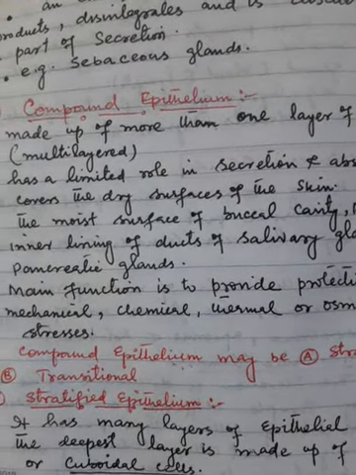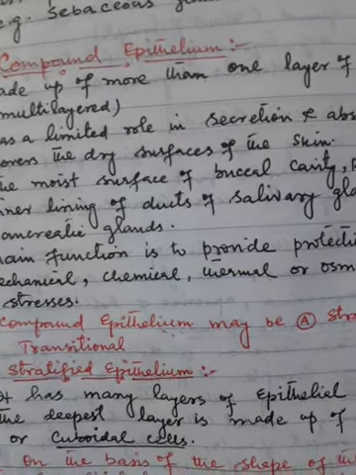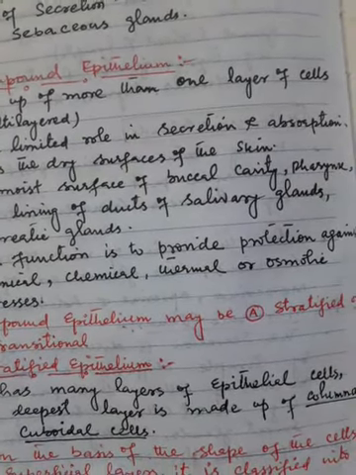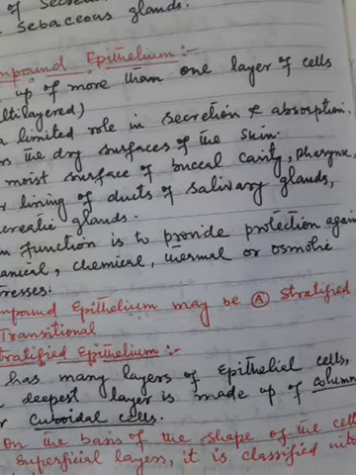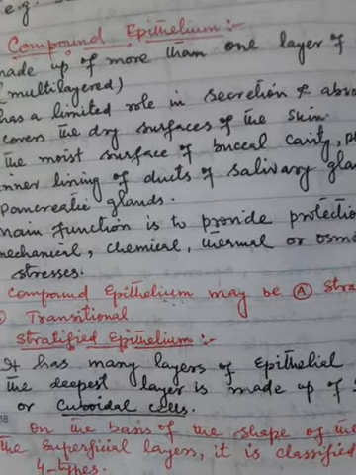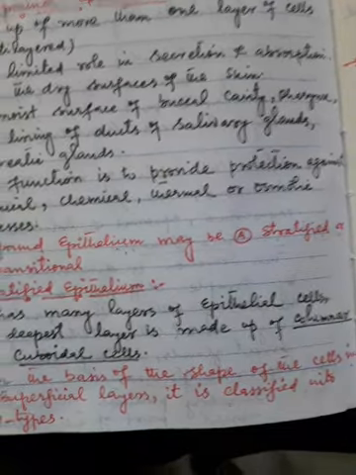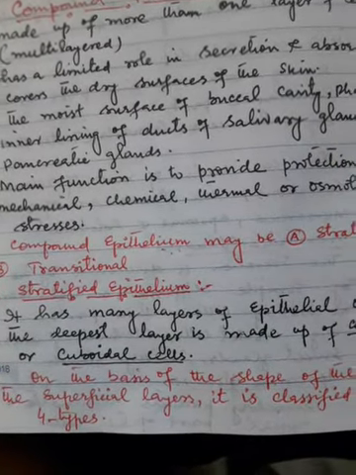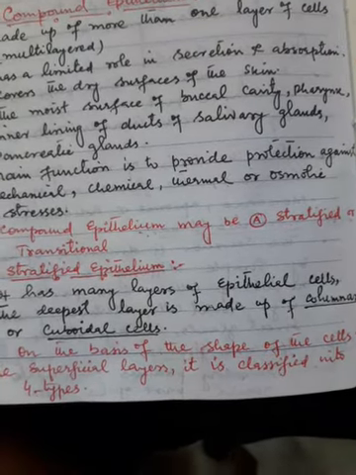Now the stratified epithelium. Stratified epithelium has many layers of epithelial cells. The deepest layer is made up of columnar or cuboidal cells. On the basis of the shape of the cells in the superficial layers, it is classified into the following four